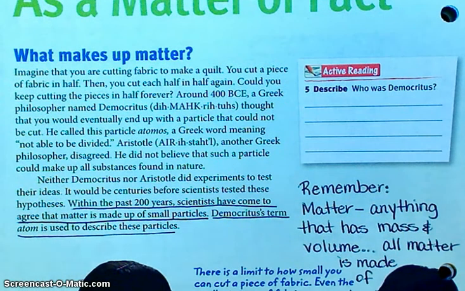It says, imagine that you're cutting fabric to make a quilt. You cut a piece of fabric in half, then you cut each half in half again. The question is, could you keep cutting the pieces in half forever? Around 400 BC, a Greek philosopher named Democritus thought that you would eventually end up with a particle that couldn't be cut. He called this particle atomos, a Greek word that means it cannot be divided. Aristotle, another Greek philosopher, disagreed.